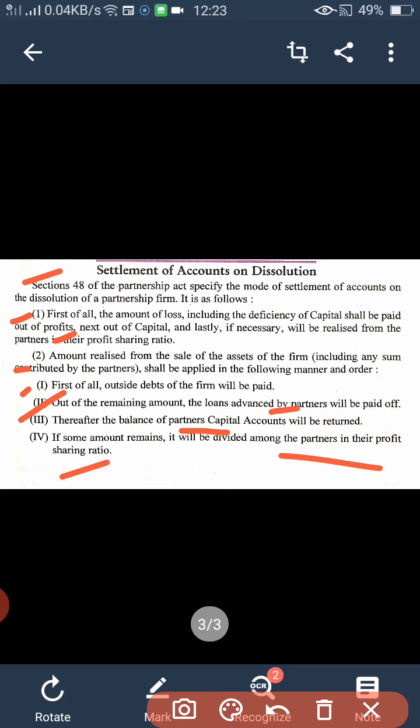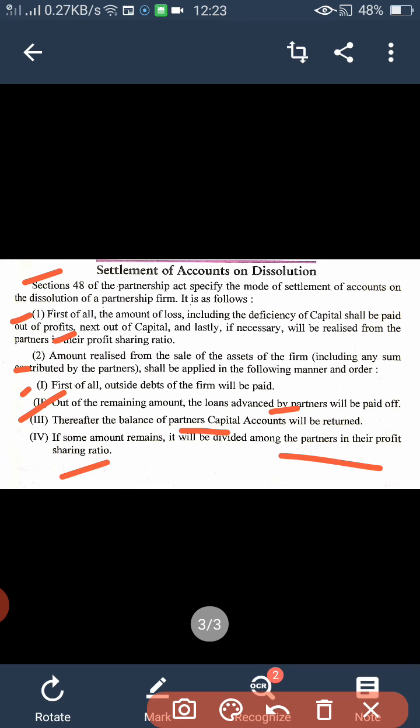So this is the settlement of account on dissolution, means firstly out of profits we have to cover all the losses and the capital deficiency of the partner, and then the amount received by way of sale of assets, from that amount firstly we have to pay outside liabilities, or we can say third party liabilities like creditors, bank loan, outstanding expenses, etc. Then out of the remaining amount we have to pay back the loan given by partners to the firm.